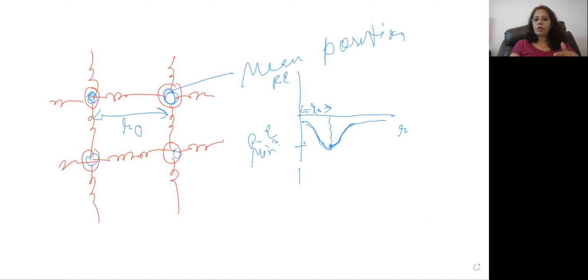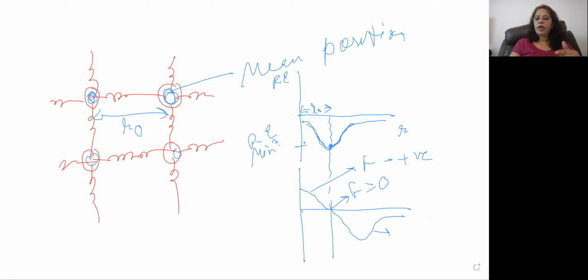What about the force now? What happens at this R0? At this R0, force is 0. Here, F is 0. And here you can see F is positive, and in this part, F is negative.